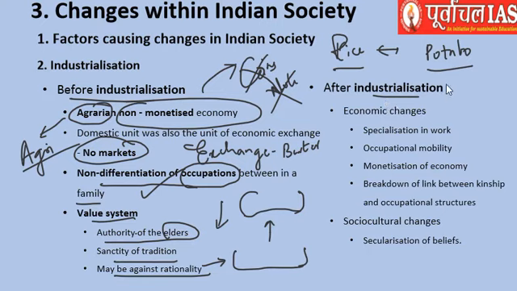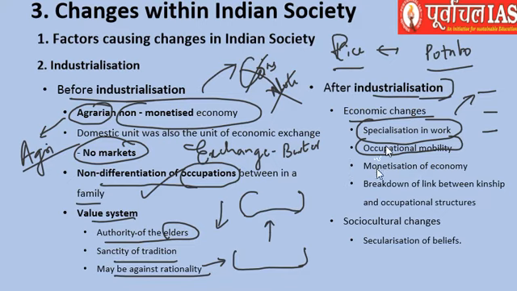What changes have happened post industrialization? Economic changes, you can say. Specialization of work has happened. Everybody is not doing the same thing, everybody is not growing crops now. They have specialization of work, different kinds of work are done by people now. Occupational mobility has happened, which has created specialization in work, and a monetized economy had to be introduced